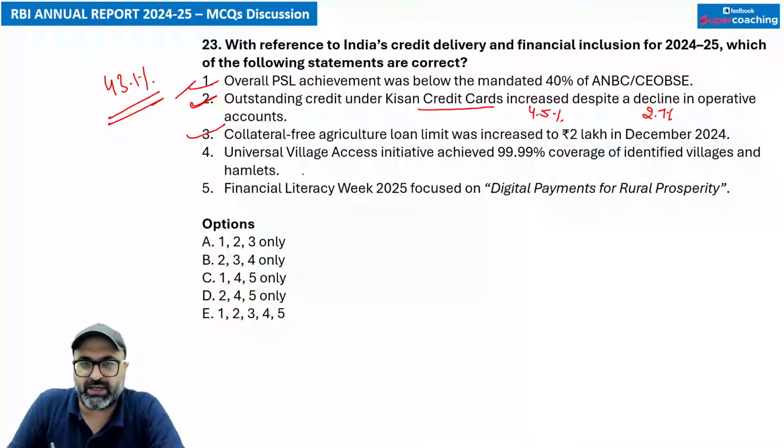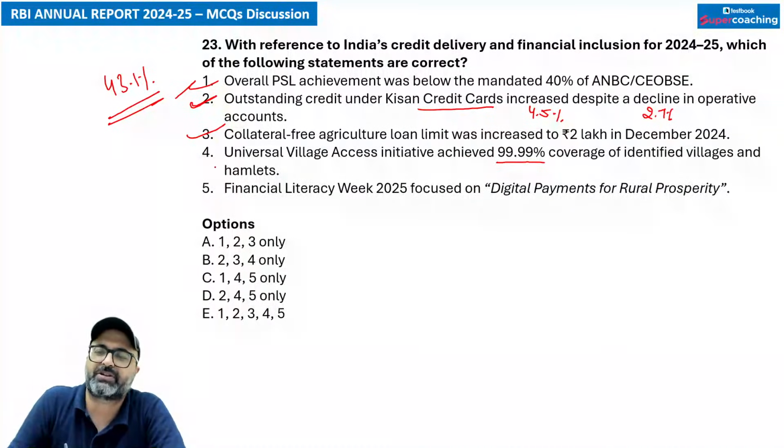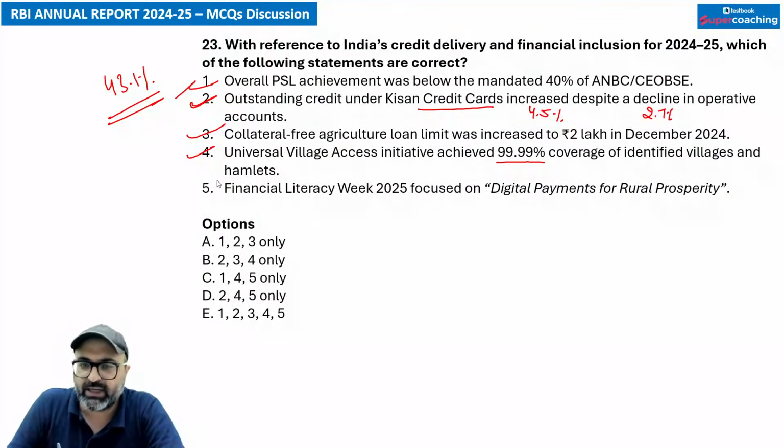That is correct. Universal Village Access Initiative achieved 99.99% coverage of the identified villages and hamlets. That is also correct. Financial Literacy Week focused on digital payment for rural prosperity.